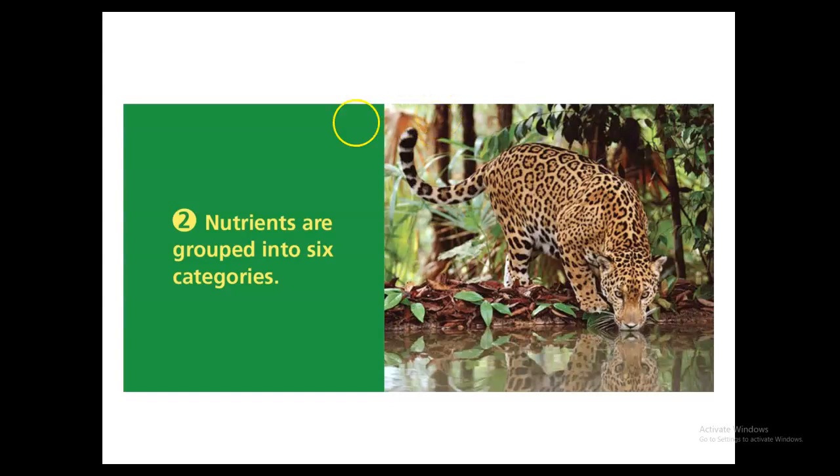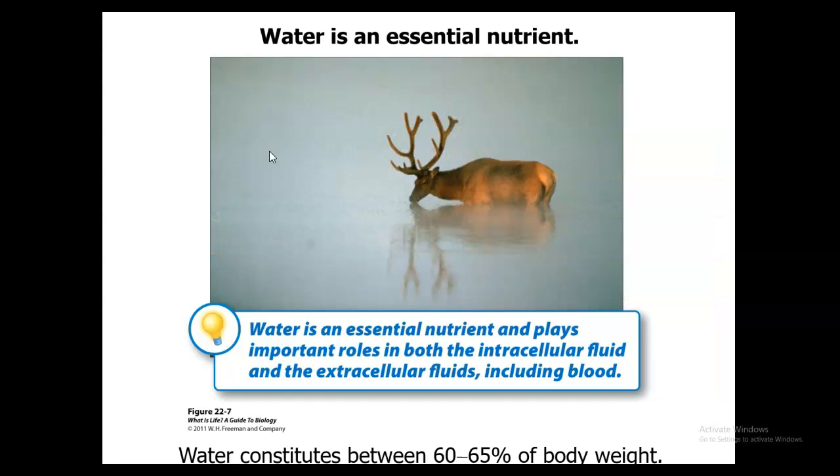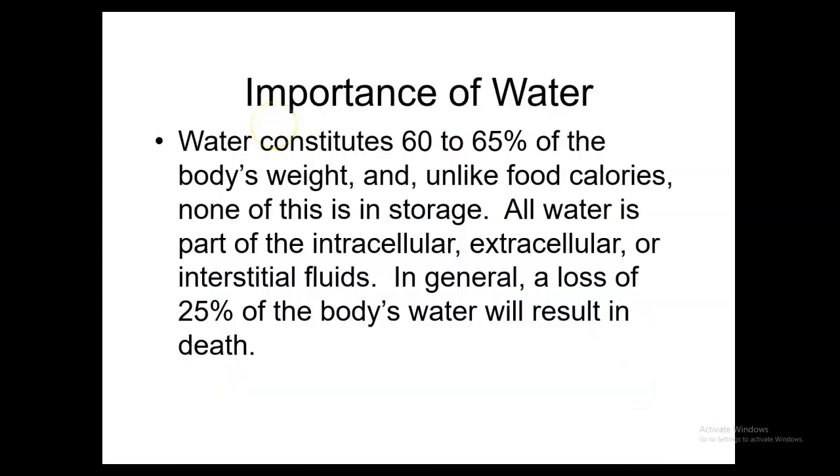So nutrients are going to be grouped into 6 categories. Water is going to be one of the main essential nutrients. It plays an important role in intracellular fluid and extracellular fluid. It helps make up the blood, and it's very important when it comes to metabolism. It's going to make up about 60 to 65% of the body's weight. Unlike food calories, none of this is in storage. All the water is part of the intracellular, extracellular, or interstitial fluids.